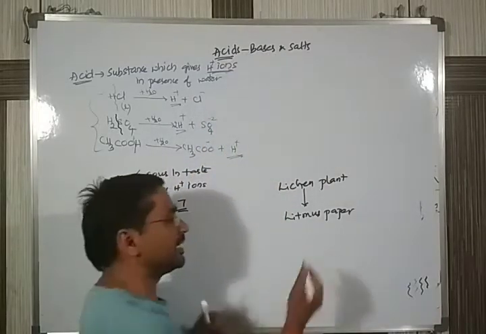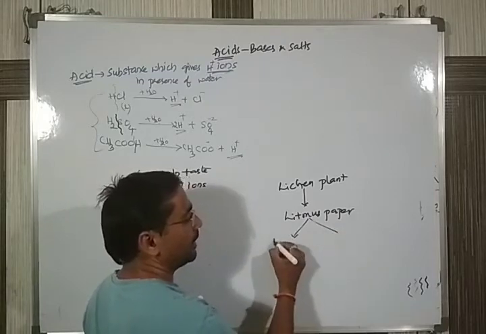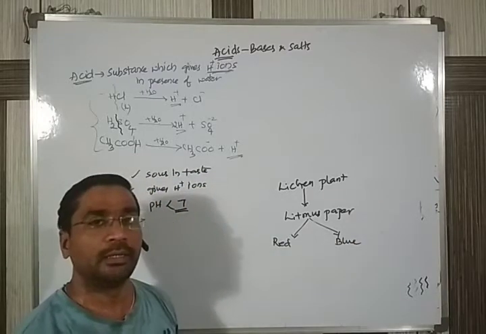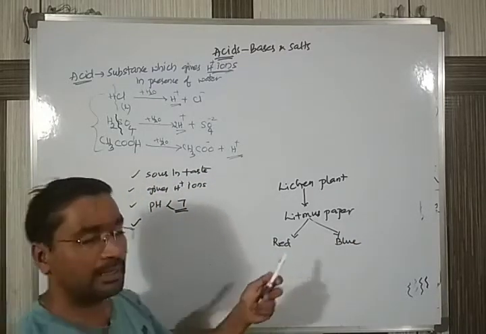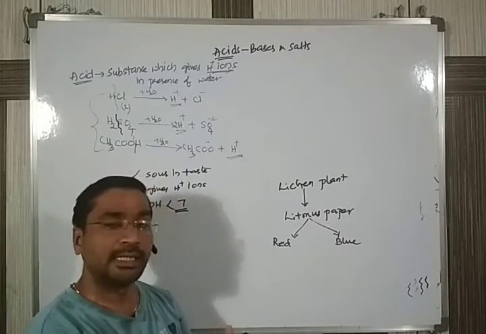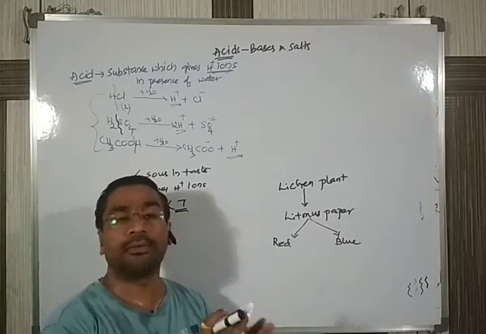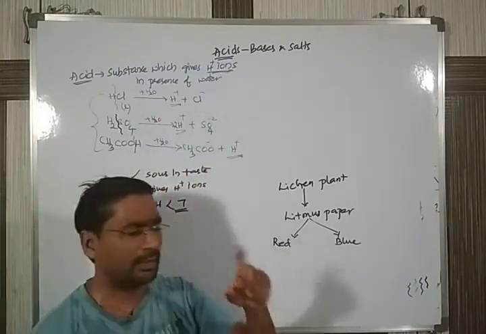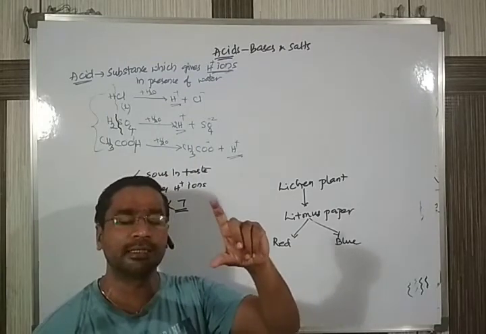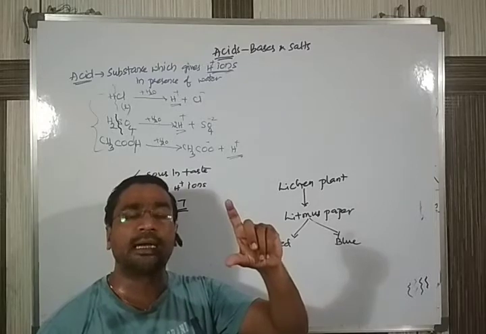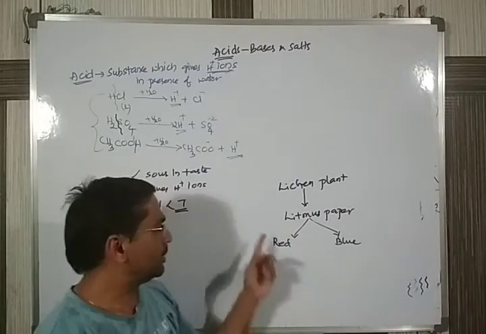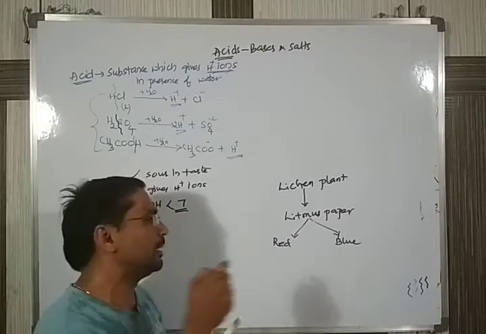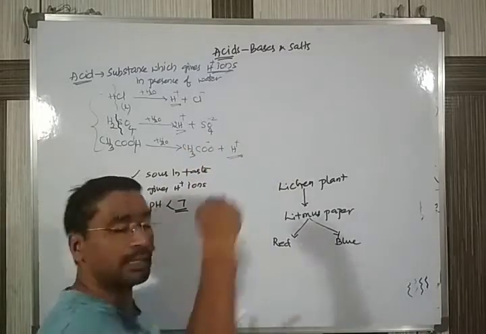Both we can do. These litmus papers are normally of two types, red litmus and blue litmus. Suppose I give you an HCl solution, a colorless liquid in a beaker, and ask you to check whether it is an acid or a base. You take the red litmus, a light red color, and you dip the paper in that solution.